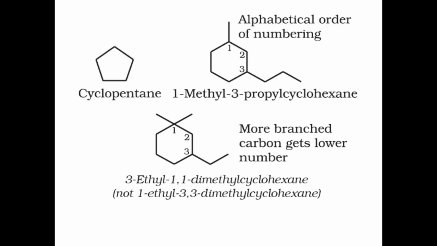For example, this is 5 carbons. These edges denote carbons. So 5 carbons, and as a prefix we add cyclo. So it is cyclopentane. If there is a substituent, we have to give the name of that also: 1-methyl-3-propoxycyclohexane.